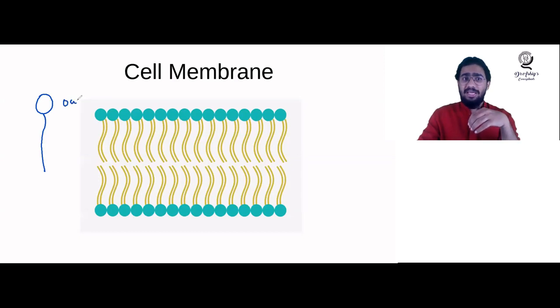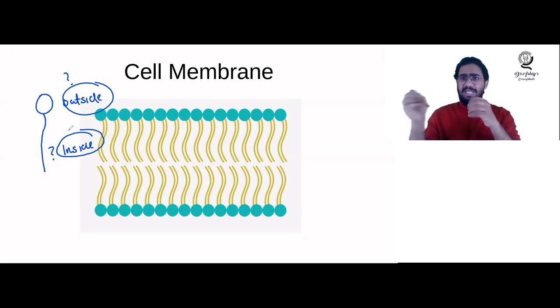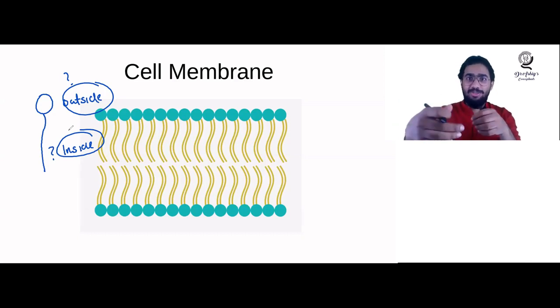So why is the head situated outside? Why is it happening? My question is why, and why is the tail situated inside? What is the reason? For that, I'll give a simple example. Suppose you are a small child at home, and a new person comes to our home, and everybody likes that person very much. The child will run outside to see that person, because the child loves that person, and will meet that person.